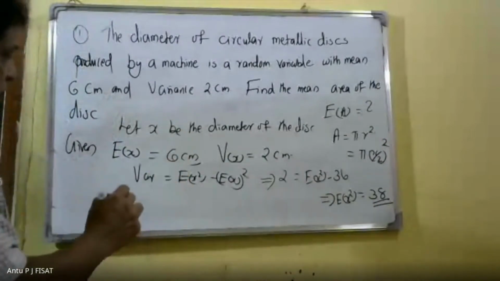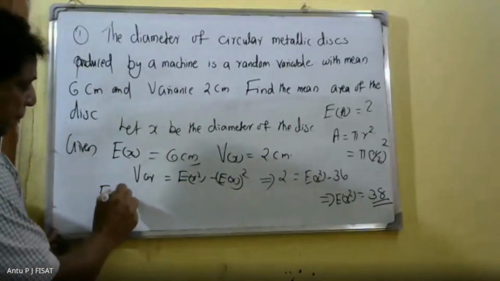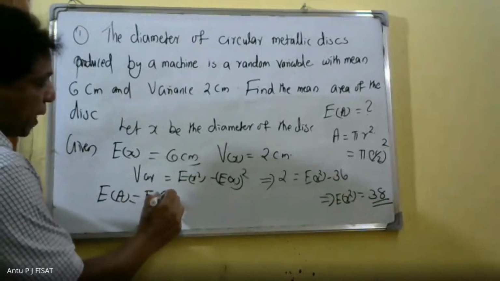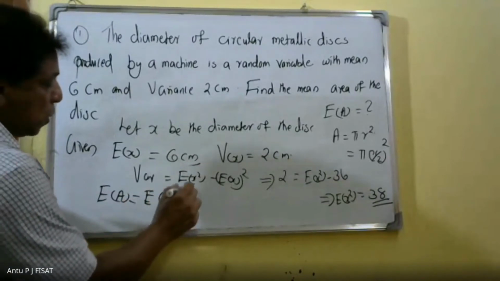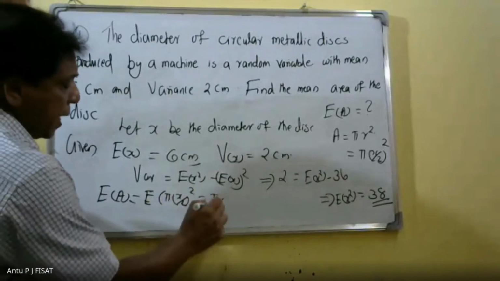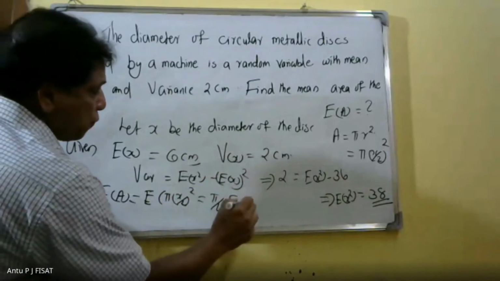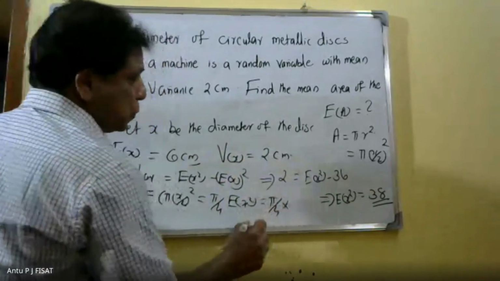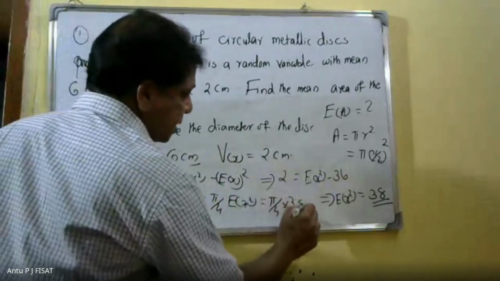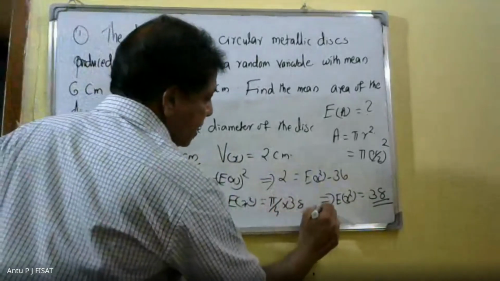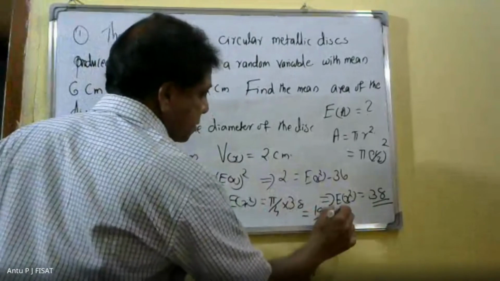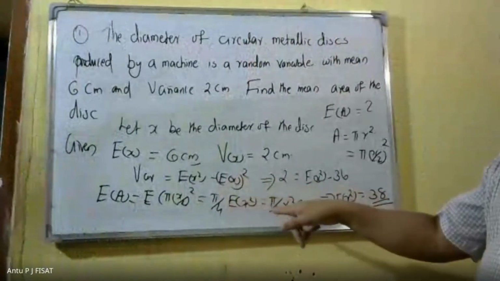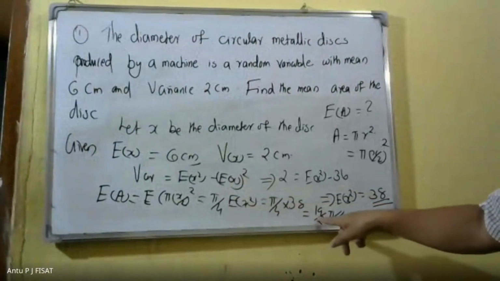We have to find out expectation of A, that is expectation of pi into x by 2 the whole square, that is pi by 4 expectation of x square, that is pi by 4 into 38, that is 19 by 2 pi. Therefore, mean area of the disc will be 19 by 2 pi.